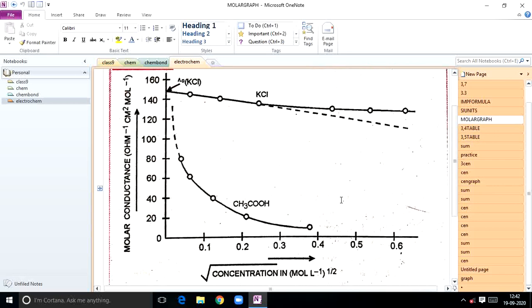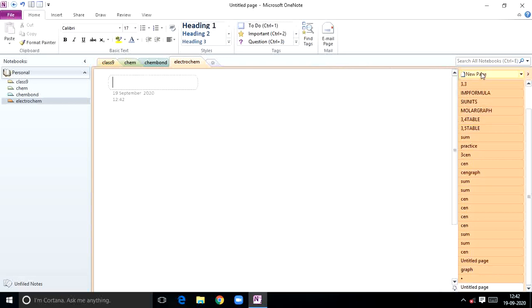If you plot the graph between lambda m versus root c, you can see 0.1, 0.2, 0.3. This is a case of strong electrolytes. Here I have taken KCl. But acetic acid is a weak electrolyte, and its behavior is different. I will explain it. This was about the conductance behavior of strong electrolytes. Now, conductance behavior of weak electrolytes.